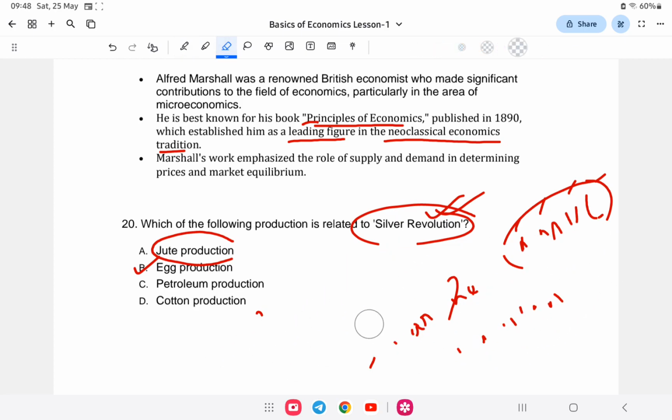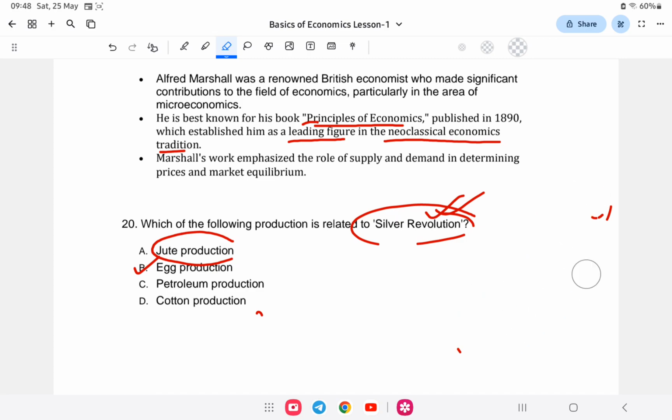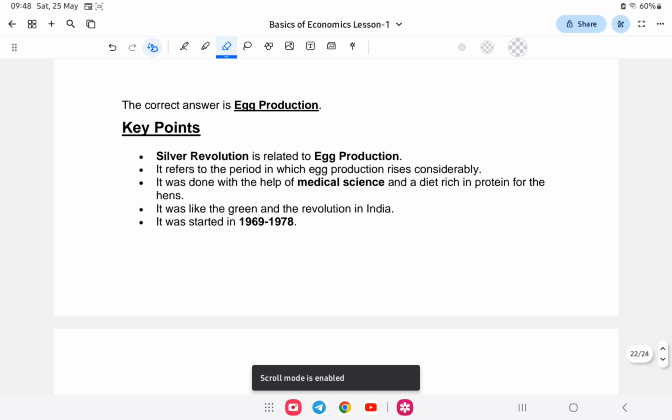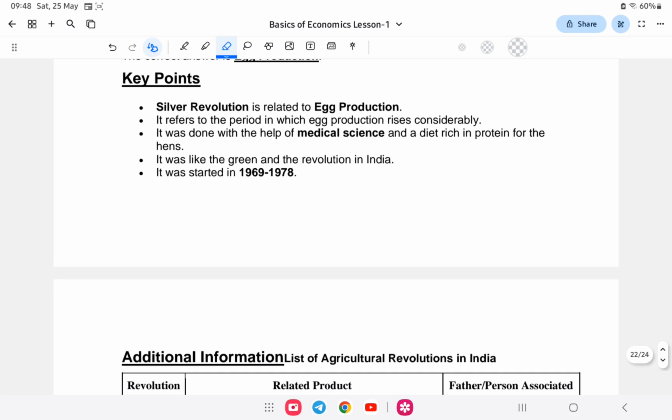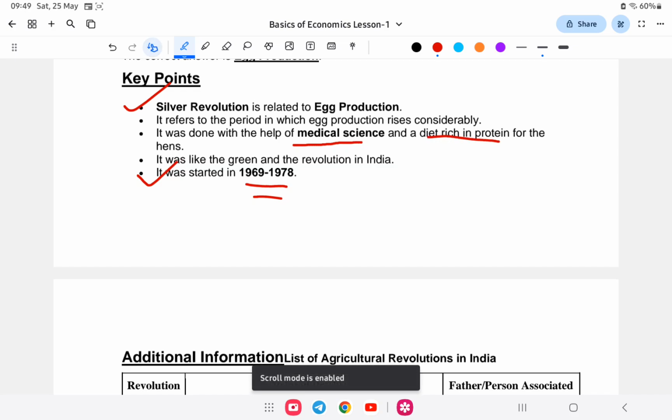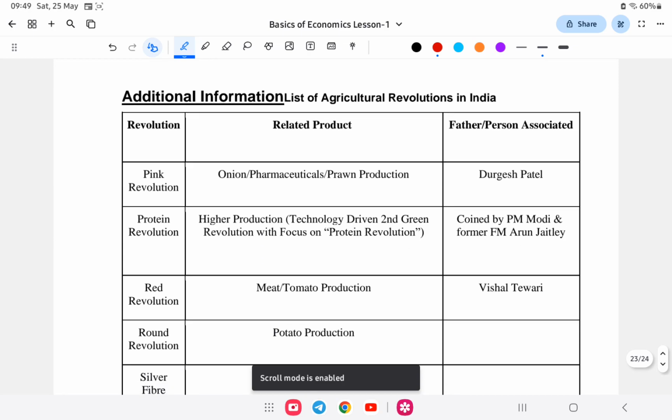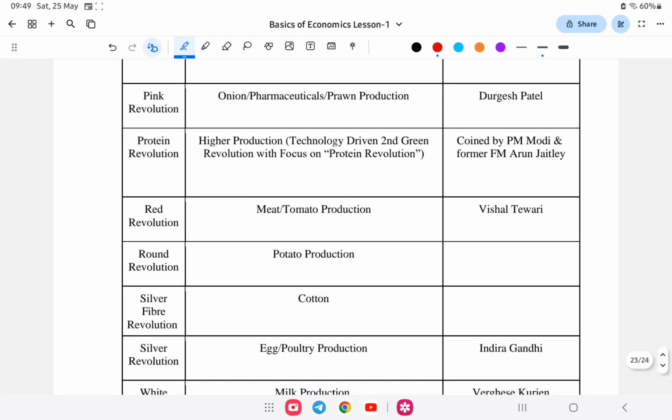So similarly, the question, silver revolution is related to egg production. So let us study about the different types of revolution. Silver revolution is related to egg production, started around 1969 or 78, with more modern medical science and diet rich in protein for hens.